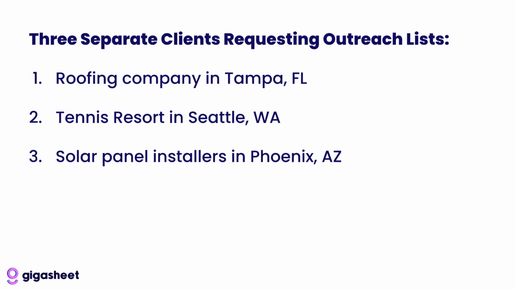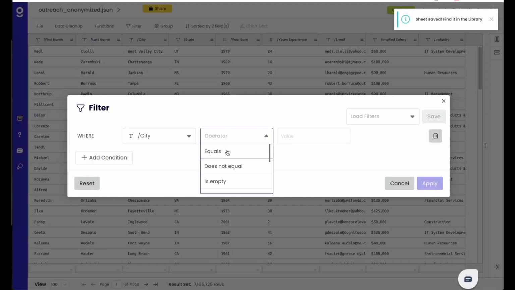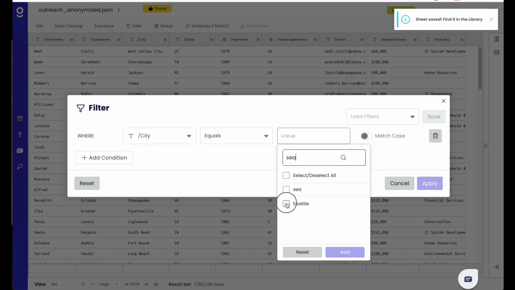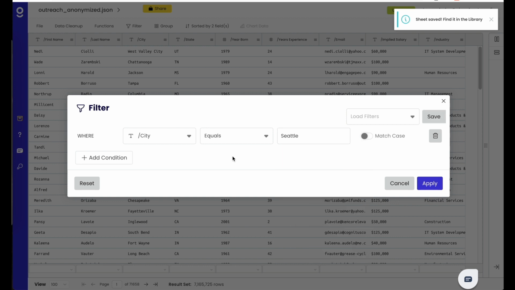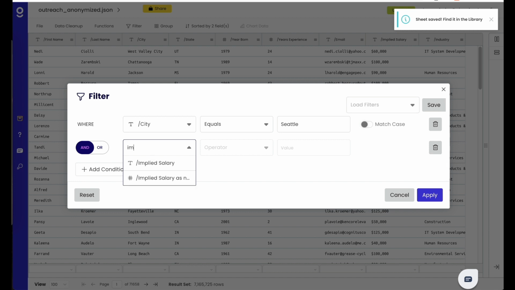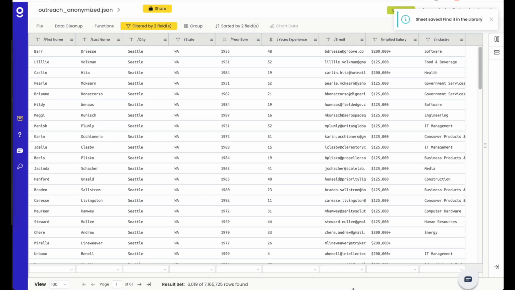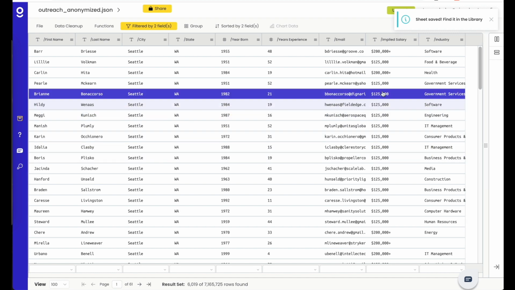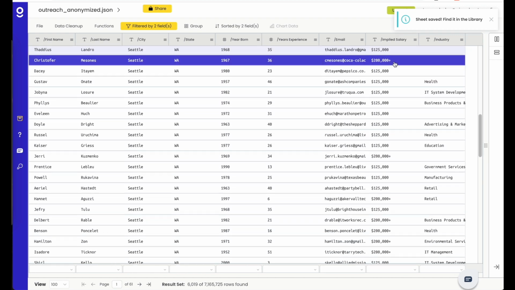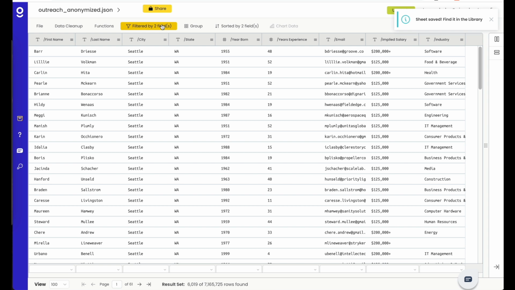Jumping back to my customer requirements, we'll do the tennis resort in Seattle, Washington now. These people want to focus on slightly wealthier, more disposable income contacts. So we'll do city equals Seattle, and we'll also include that implied salary that we got from this data set. So here we'll do implied salary is greater than 100,000. We need people who have more discretionary income, and we see a result set now of about 6,000. And you see that they're all from Seattle and that their implied salary is over 100,000.